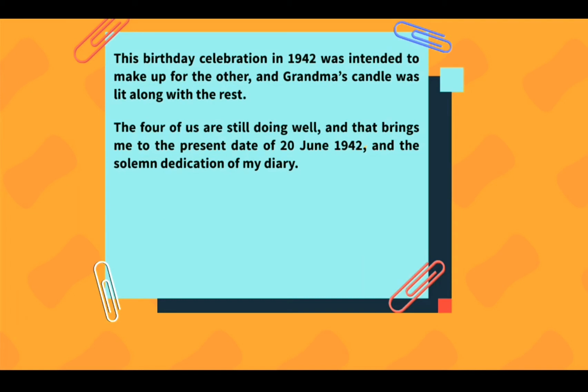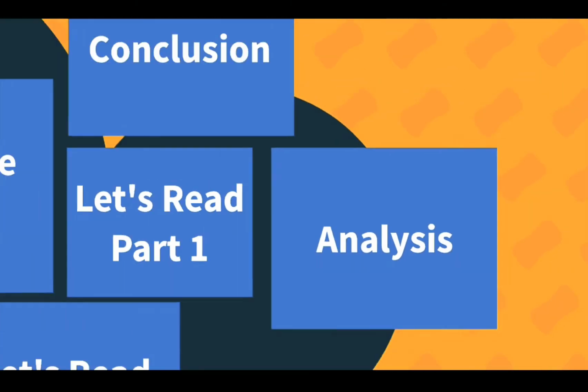So she ends the introduction to her life by saying that there are now 4 people in the family and they are doing well in the present. The date on which she has started this diary is 20th of June 1942. Now let's move on to the next part of this text.